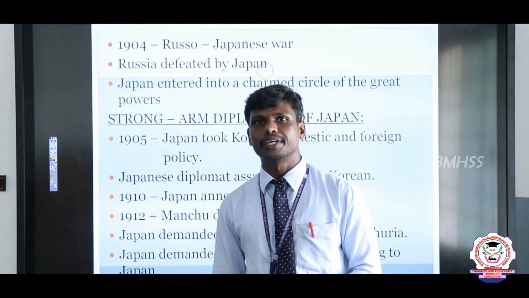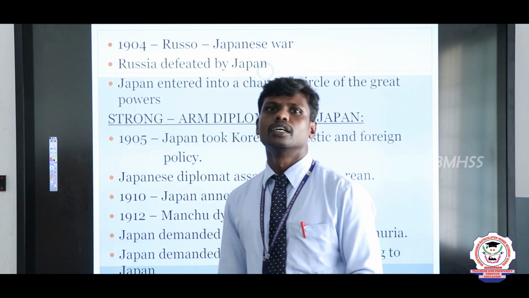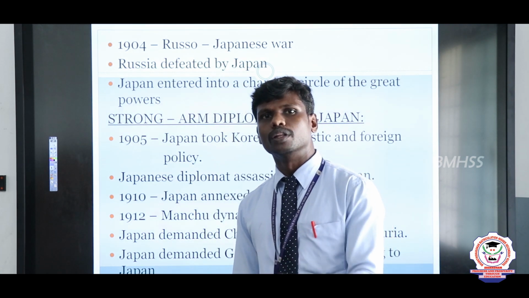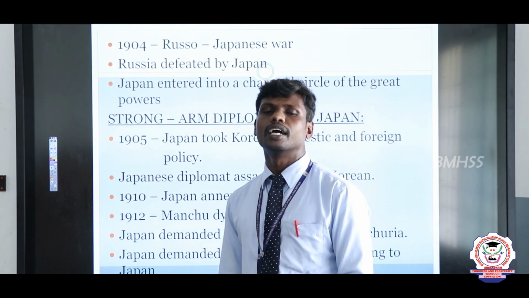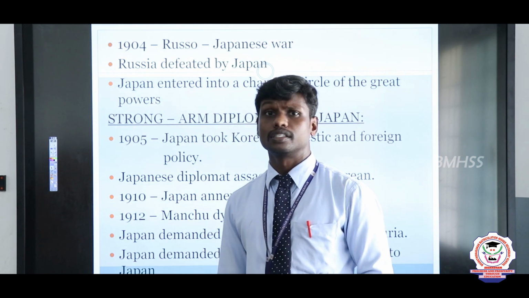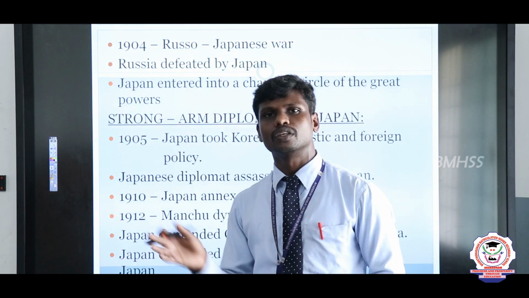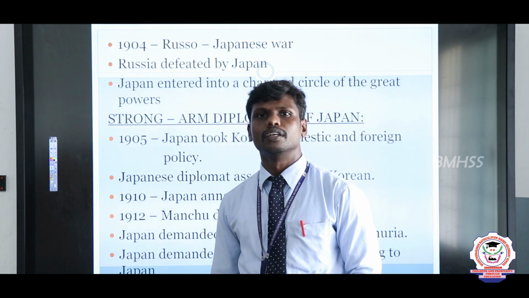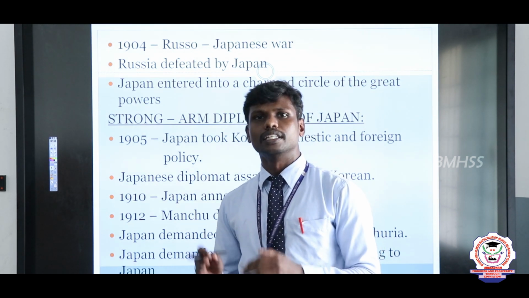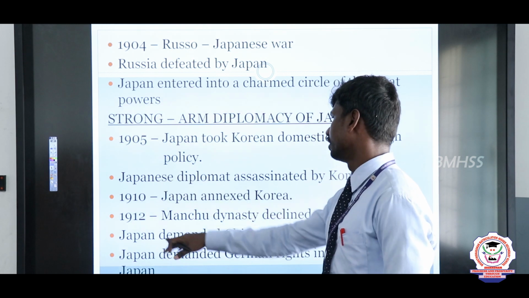Do you know what happened? A Japanese diplomat was appointed to rule, but the person was assassinated by the Koreans. This was not accepted by the Japanese. So, they started conquering and annexed the whole of Korea. Now, Korea came under the control of Japan in the year 1910.